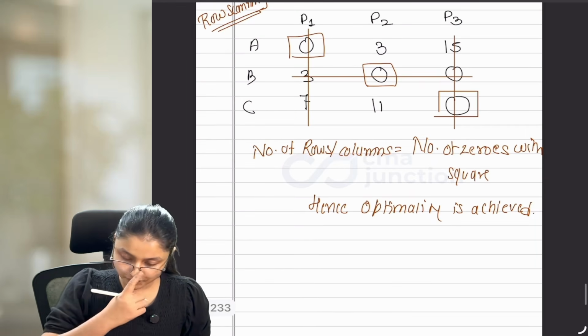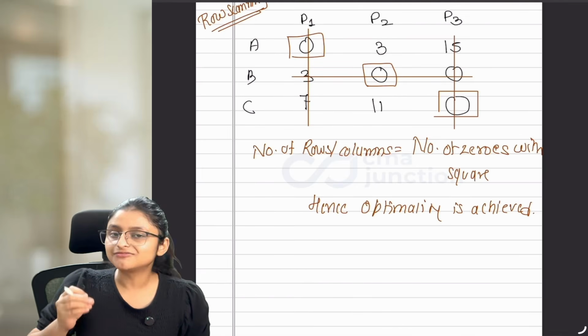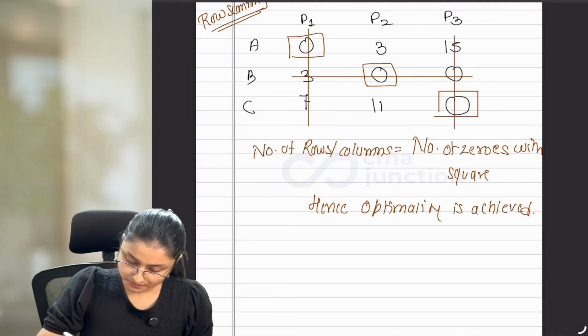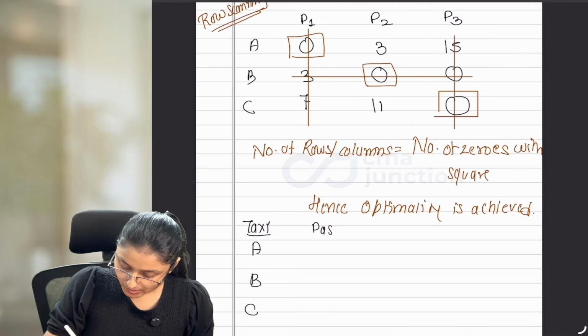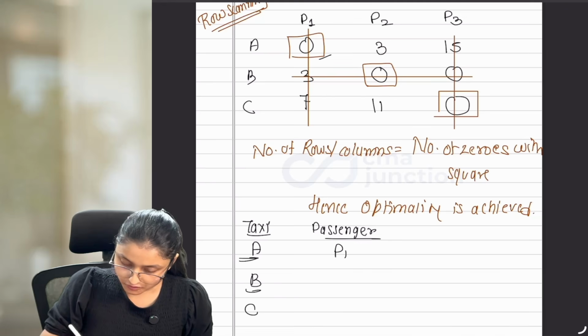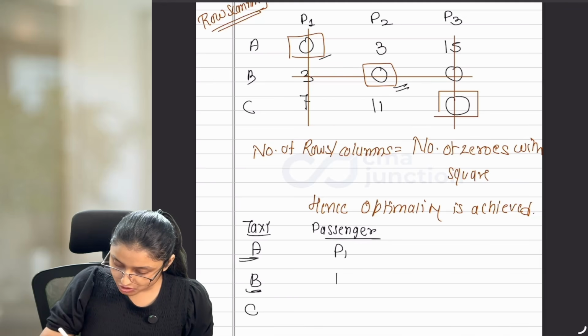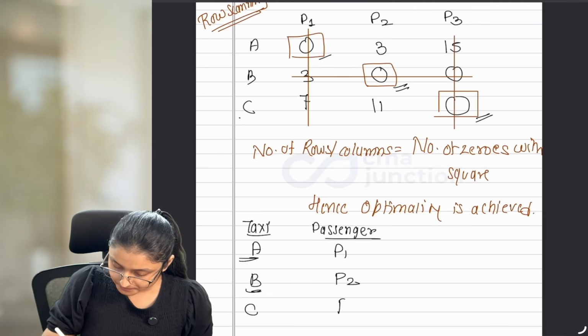We have to show the final answer by showing the allocation and the total time taken. So A, B, C were the taxi drivers, and the passengers were 1, 2, 3. For A, we assigned passenger 1, for B, we assigned passenger 2, for C, we assigned passenger 3.